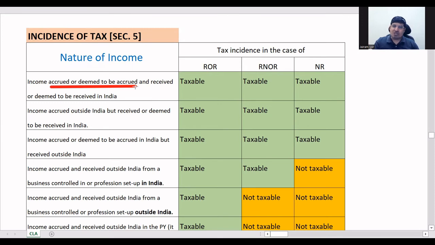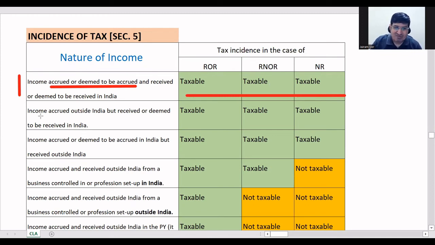And received and deemed to be received, you already know. Received means received in India. Deemed to be received means when it is considered as received in India. So there are two things you have to see: accrued in India, received in India. These are the two main parameters. If any of these two parameters are fulfilled, it will be taxable for all three. Either this or this. Now in the first one, both are there. It is accrued in India, received in India also. So it will be taxable.